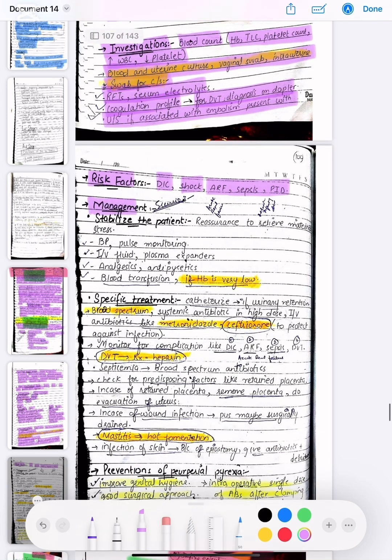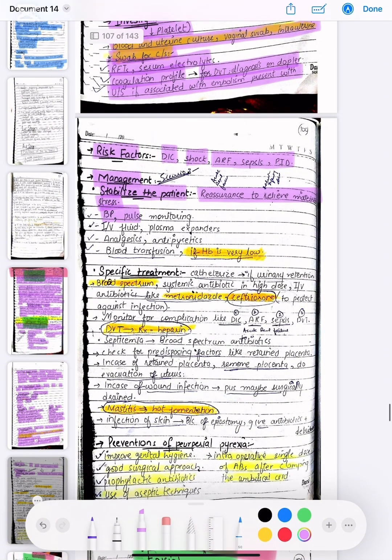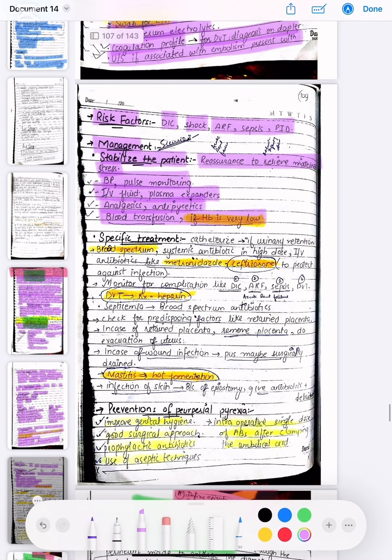Now the management. First of all, stabilize the patient, that is reassurance to relieve the mental stress. Then BP and pulse monitoring is done. Intravenous fluids and plasma expanders are given. Analgesics and antipyretics are given. Blood transfusion is done if HB is very low.